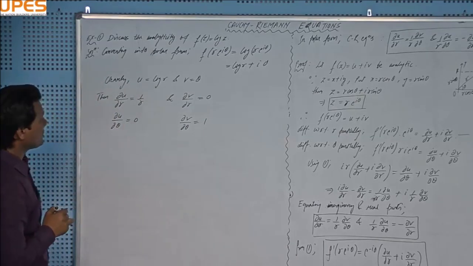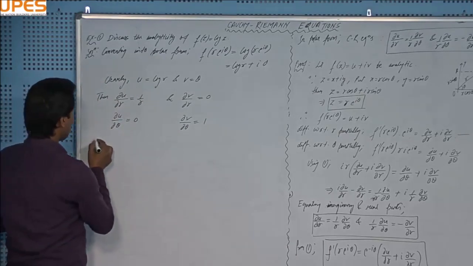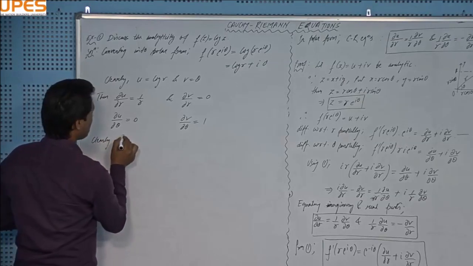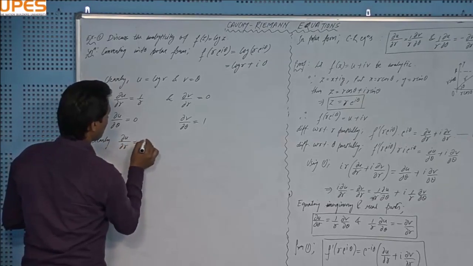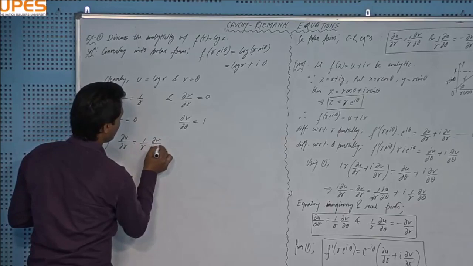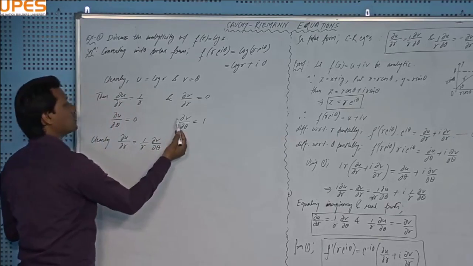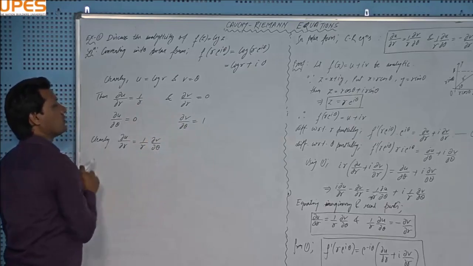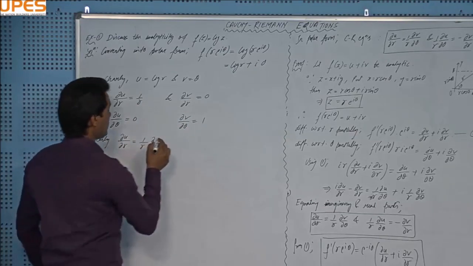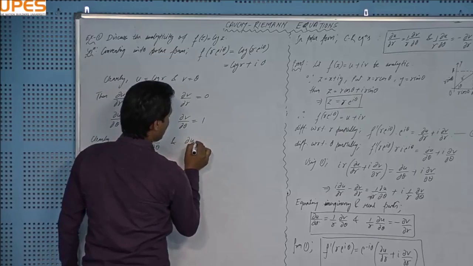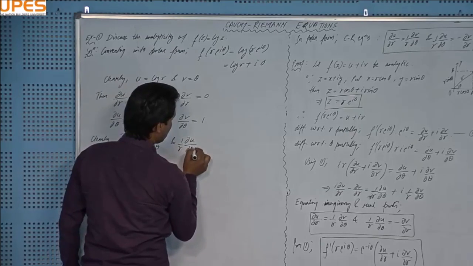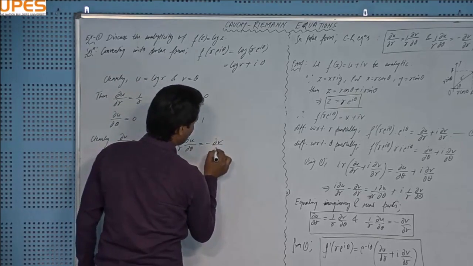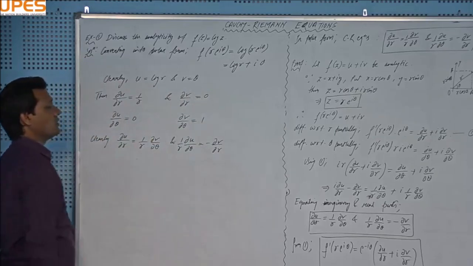And we can see that del u over del r is equal to 1 upon r del v over del theta. If we divide this by r, then it will be 1 by r and 1 by r, those will be equal, right? And similarly for the second CR equation, del u over r del theta minus del v over del r, you can see that 0 is equal to 0, fine.